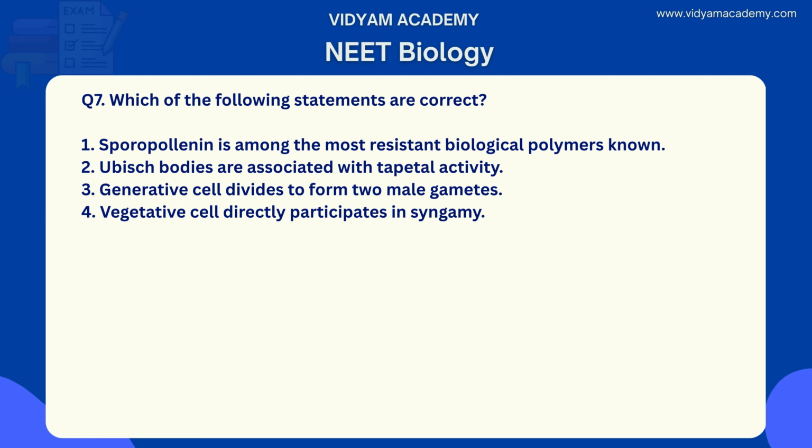2. Ubisch bodies are associated with tapetal activity. Option 3. Generative cell divides to form 2 male gametes. Option 4. Vegetative cell directly participates in syngamy. Options are: option A, 1, 2 and 3 are correctly matched. And option B, 1 and 4 only.